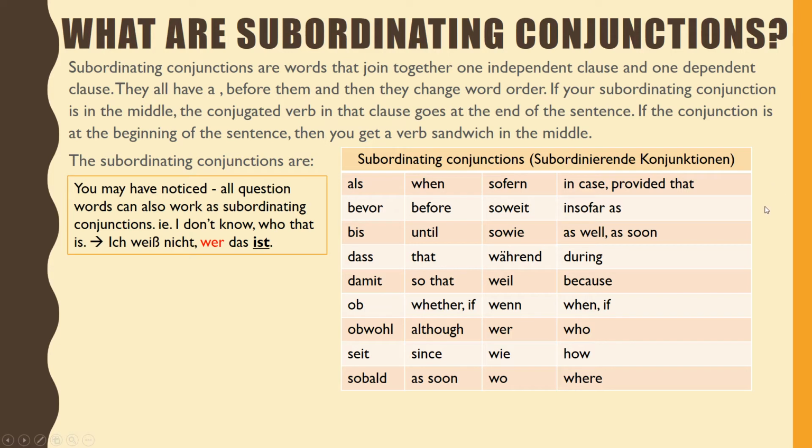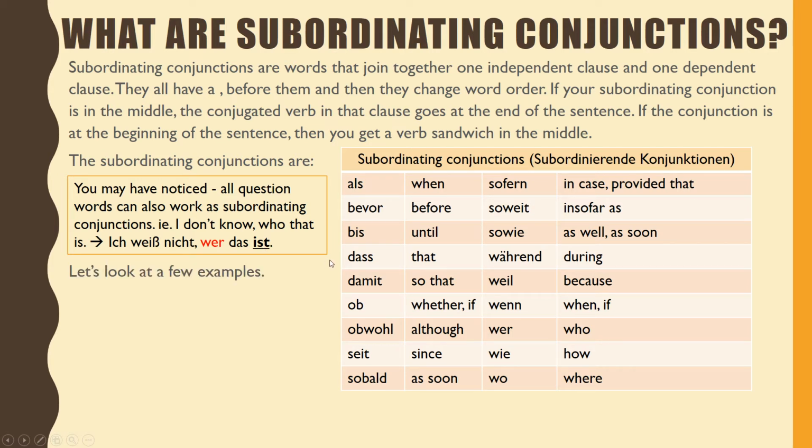You may have noticed all question words can also work as subordinating conjunctions. For example, I don't know who that is. Ich weiß nicht, wer das ist. Here we have a subordinating conjunction in the middle, so we kicked the conjugated verb to the end.